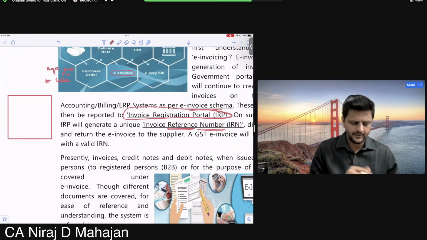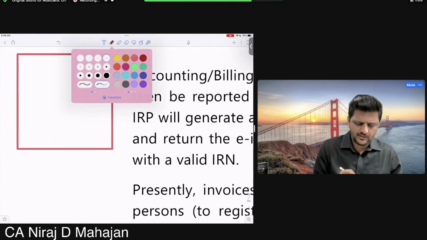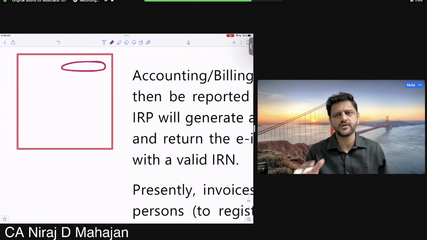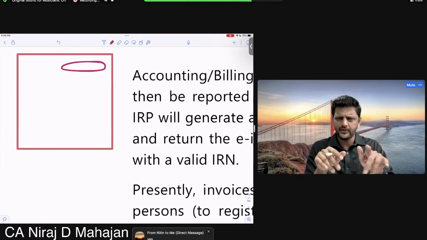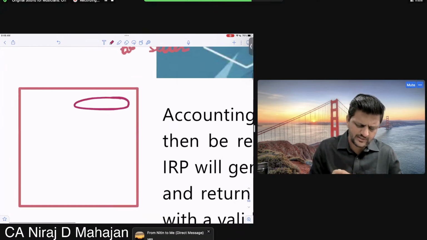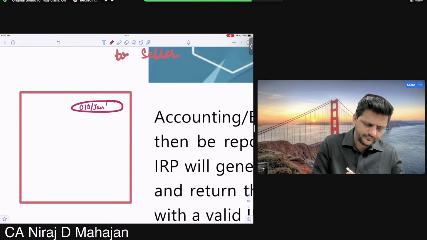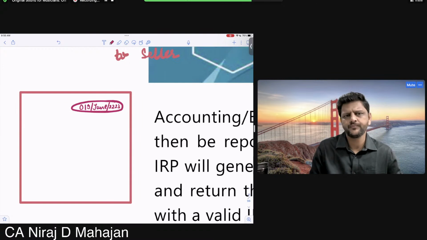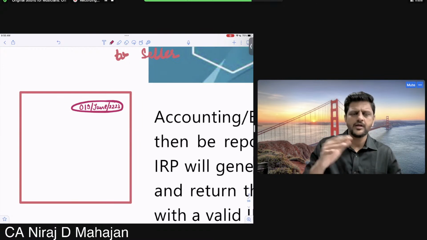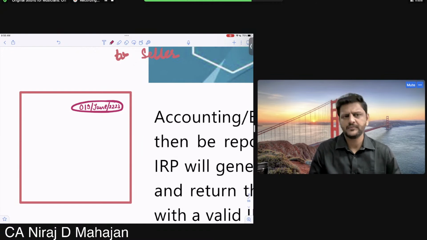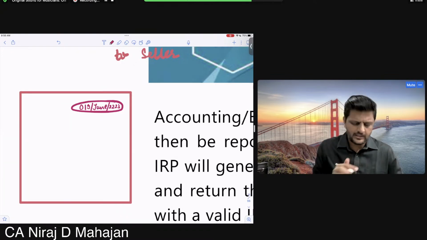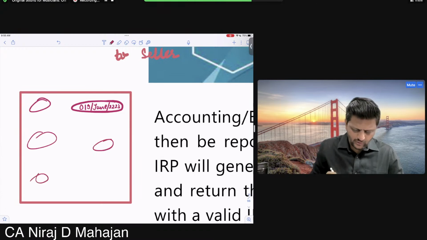Now, you as a supplier were free to give any unique number in sequence as invoice number or not. This must be your understanding. You have a software or you are doing accounting, and you gave the invoice number. Let us say I gave the number, whatever I had made last time, 019, belonging to June month of financial year 22-23. This is my own internal invoice number for day-to-day activities. Clear?